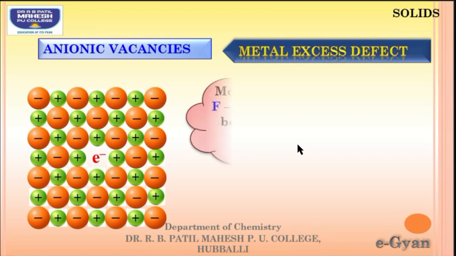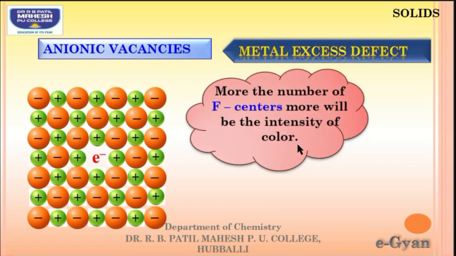As the number of F centers increases, the intensity of the color is greater, because these unpaired electrons easily get excited to a higher energy level, and while coming back to the ground state, they emit radiations which are responsible for the different colors.